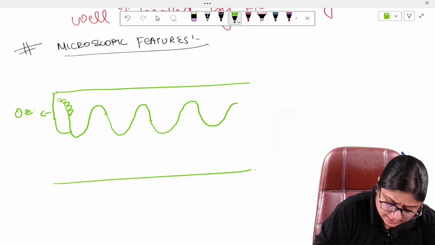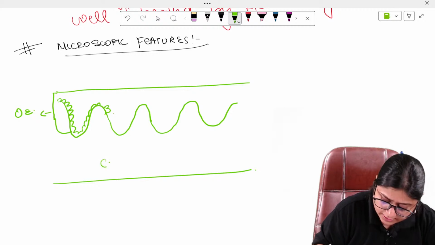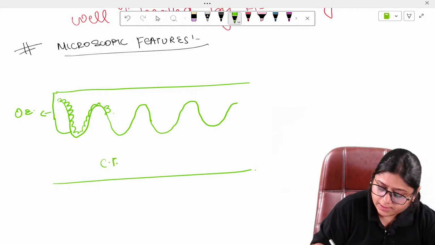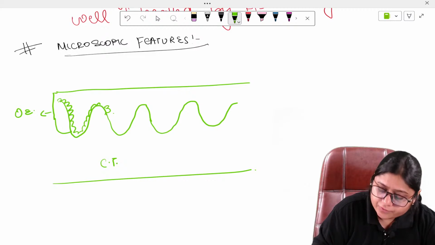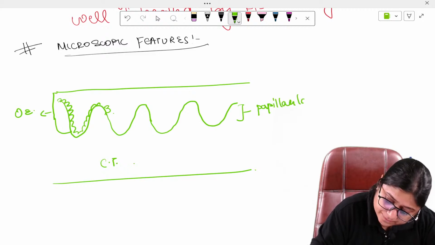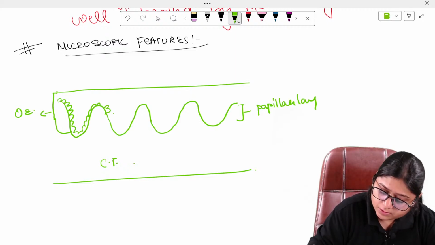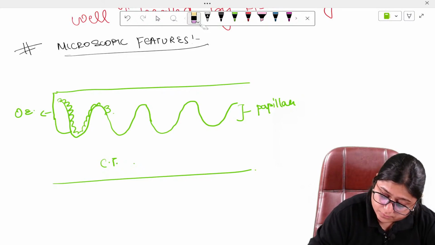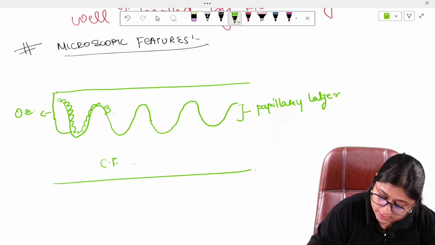Here the cells are there. We will be discussing the layers and everything. This is the connective tissue. This is the papillary layer of the connective tissue, and this is the reticular layer.